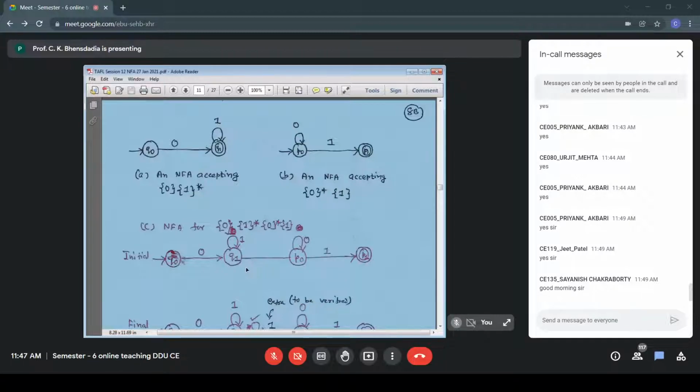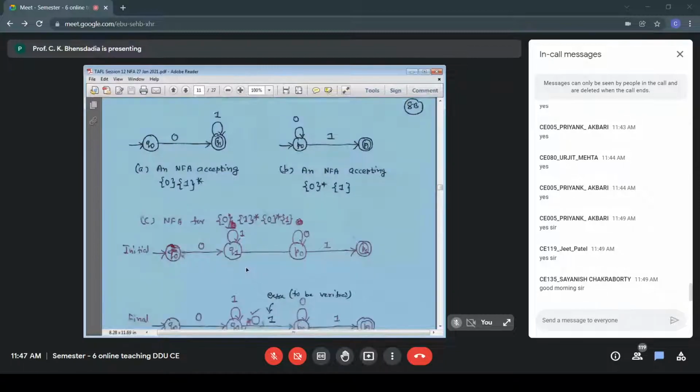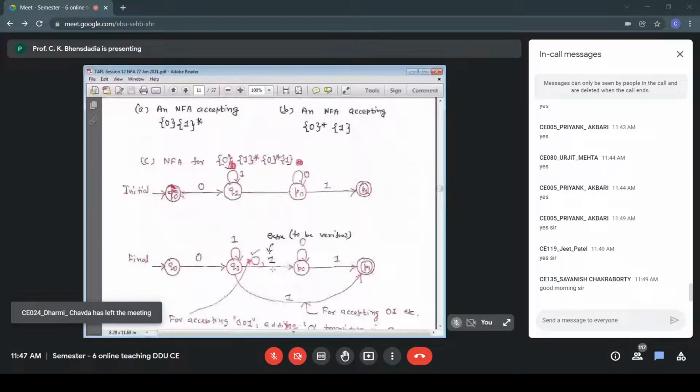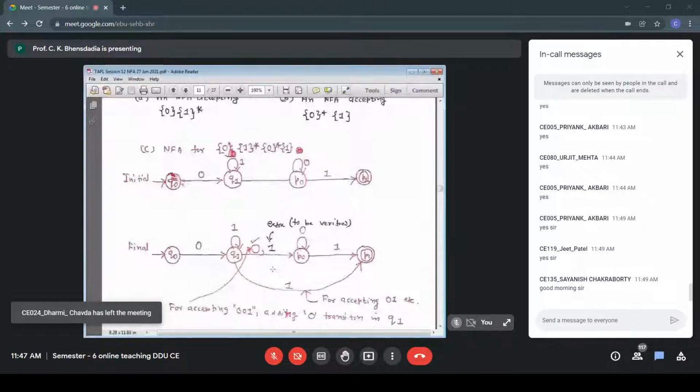NFA for 0 1 star, 0 star 1. It is 0 1 star, 0 star 1. So we do in the figure, that is 0 1 star with Q0 Q1, and 0 star 1 with P0 P1, and we try to combine them. We need transitions between Q1 and P0, we have to connect them, and we can connect by putting 0